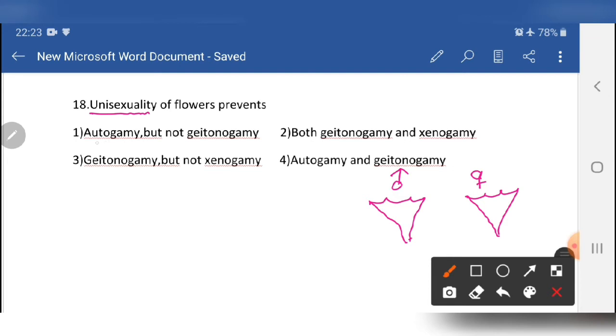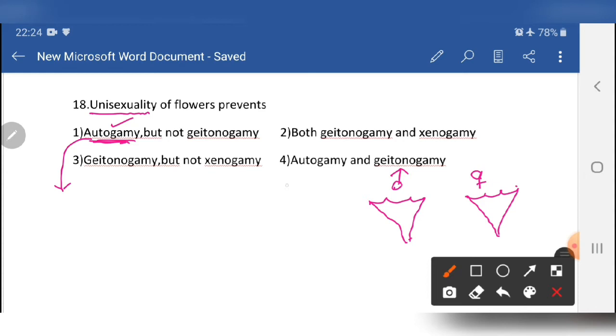For example, autogamy is nothing but self-pollination. How do you define autogamy? Transfer of pollen grains from anther to the stigma of the same flower is autogamy. Here the male flower is separate and the female flower is separate, so there is no chance of autogamy. So autogamy is prevented.